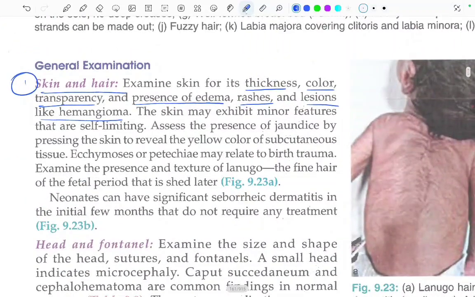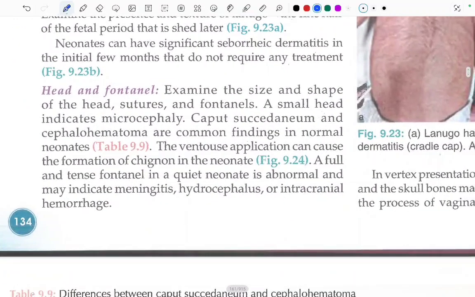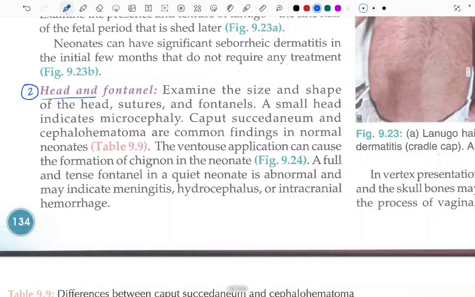Now in the first one, in general examination we saw about the skin and the hair. In the second one we will see about the head and the fontanelles. Examine the size and the shape of the head, the sutures, and the fontanelles. A small head indicates microcephaly. Caput succedaneum and cephalhematoma are common findings in normal neonates. Vacuum ventouse application can cause the formation of chignon in the neonates. A full and tense fontanelle in a quiet neonate is abnormal and may indicate meningitis, hydrocephalus, or intracranial hemorrhage.